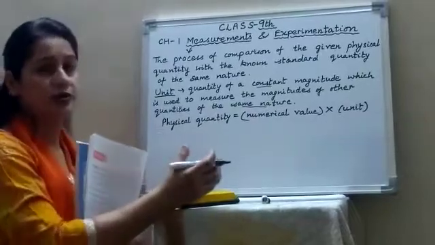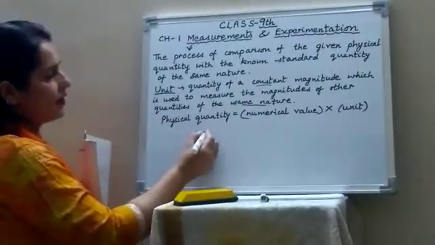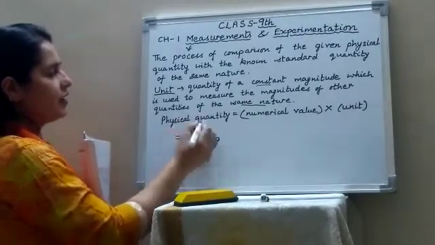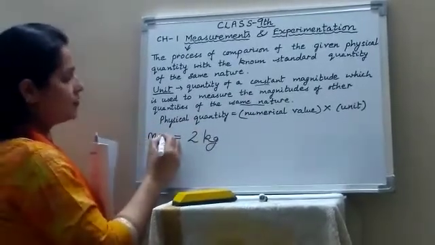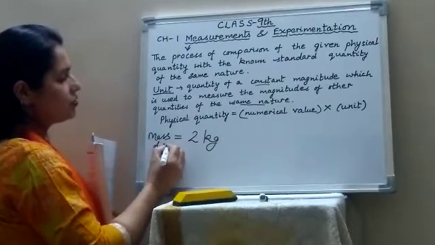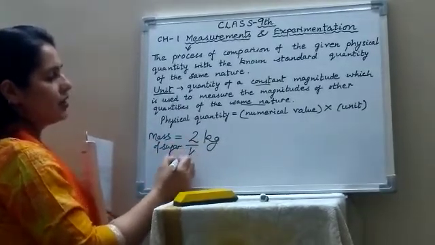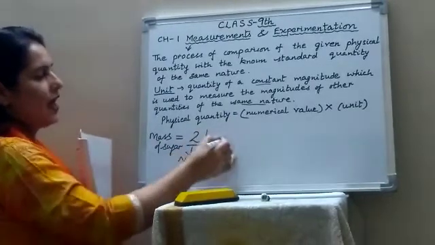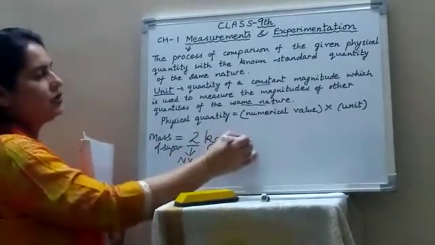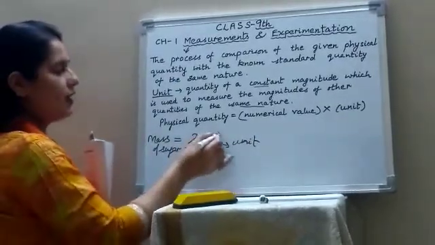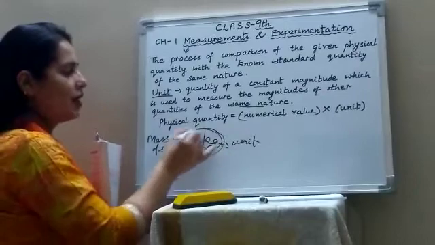The mass of the sugar is 2 kilogram. That means the physical quantity, the mass of sugar which you are buying, equals 2 kilogram. 2 is the numerical value and kilogram is the unit. So you will express the physical quantity as numerical value multiplied by unit.